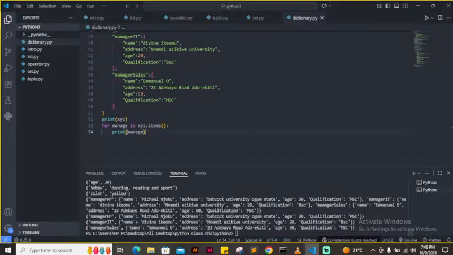You can see its own content there. Manager HRO, manager HRO, manager IT, and manager sales. Let's say I want to get only one, let me pass in something here.